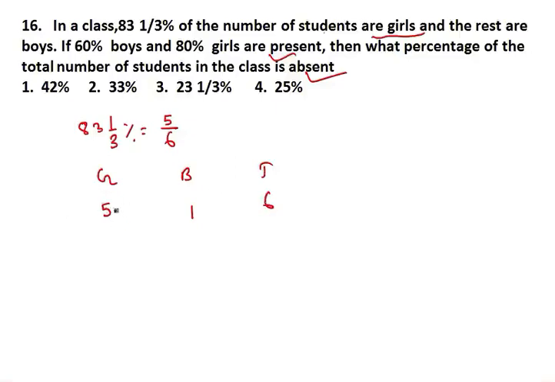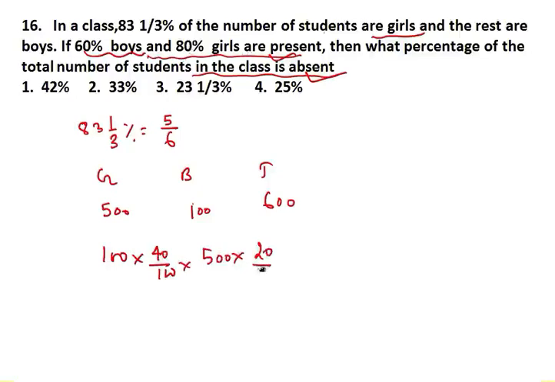Now I'll multiply with 100 for my convenience. Okay, it is saying 60% of boys. Boys is 100. 60% boys are present and 80% girls are present. Here in the statement it is given about present, and in the question it is asking about absent. So change this into absent. So if 60 boys are present, it means 40 boys are absent. Okay, and out of 500, 80 girls are present means 20 are absent, right?